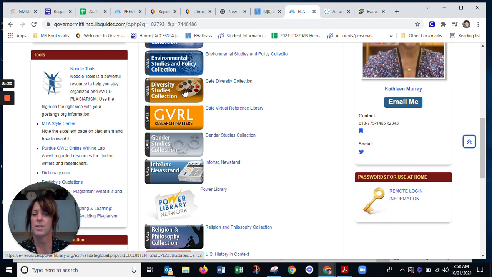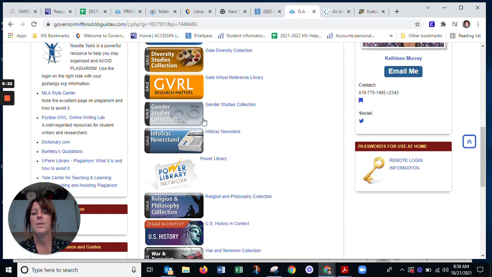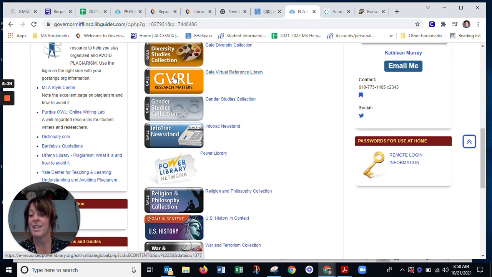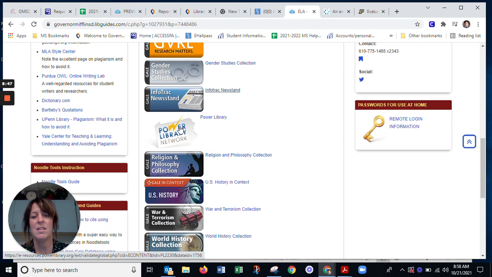Then we have this collection here. This is another great one, this is going to have ebooks, so actual books in there that are research-based. Maybe we want to talk about gender studies, and newspapers are going to be in here. So there's tons of newspapers that you can search and get really current information on your topic.